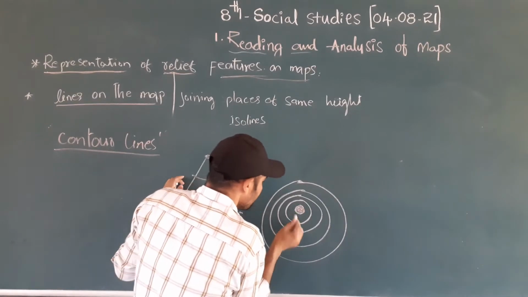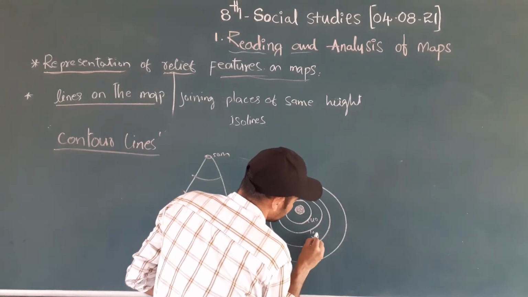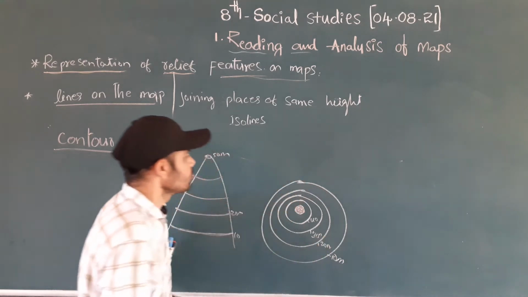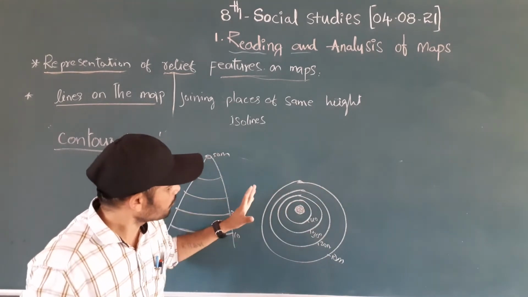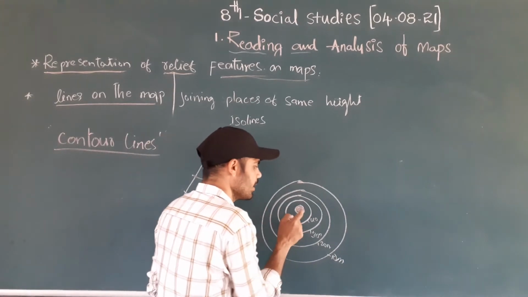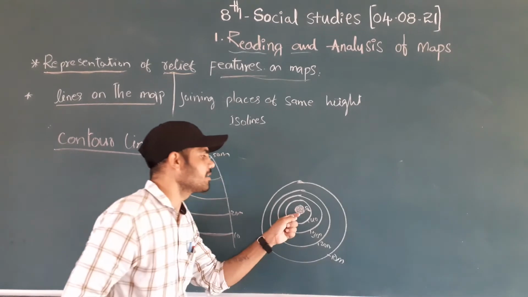Next, this one. How much is that? This is 40 meters, 30 meters, 20 meters, and 10 meters. So by using this, if you observe as a geographical observer, you can easily say this is the top of the mountain. The top of the mountain consists of 50 meters of height.